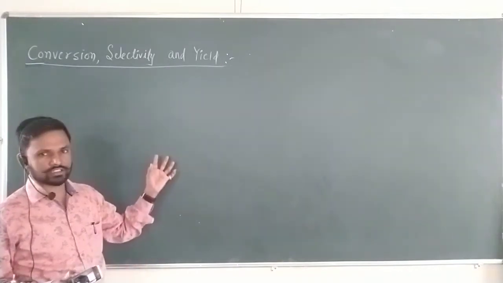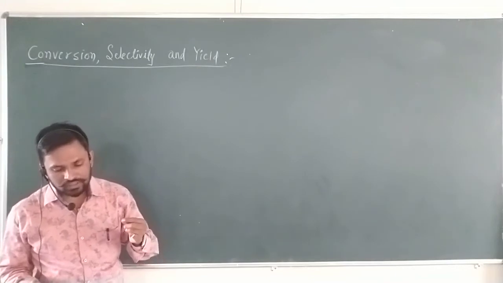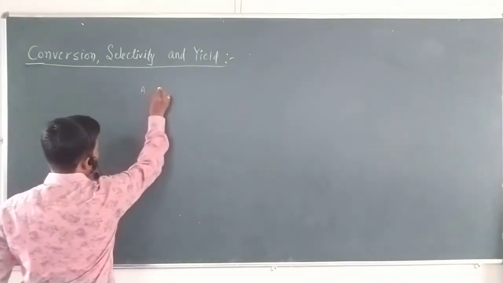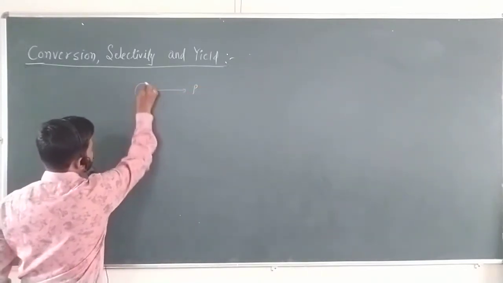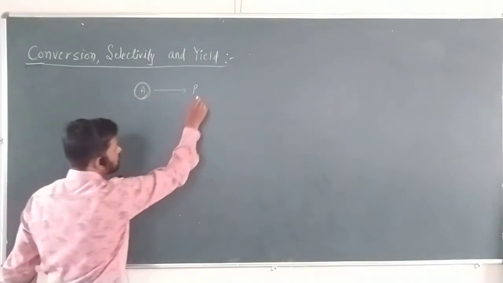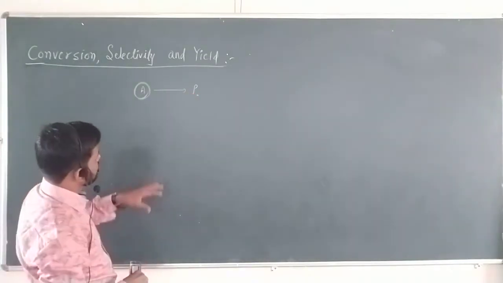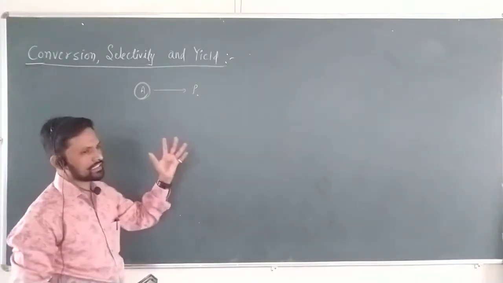In a chemical reaction, conversion is always expressed as a percentage. For example, if A goes to the product P, and A is the reactant we have taken, and product P is formed after some time, if I ask how much product is formed, you can say how much reactant is converted.